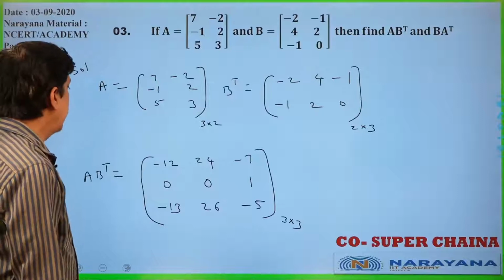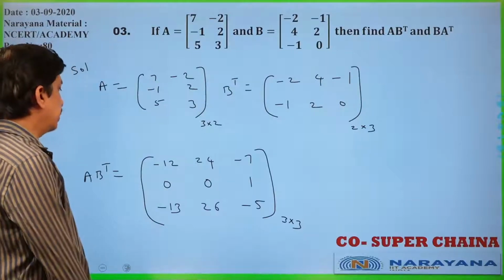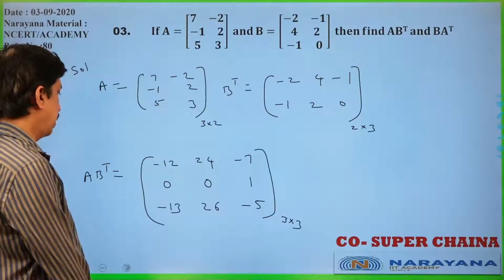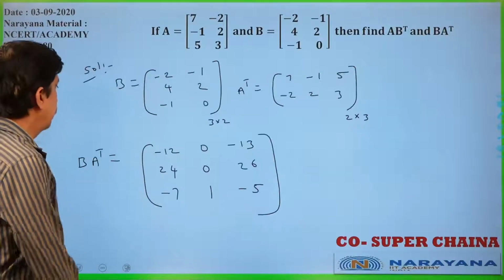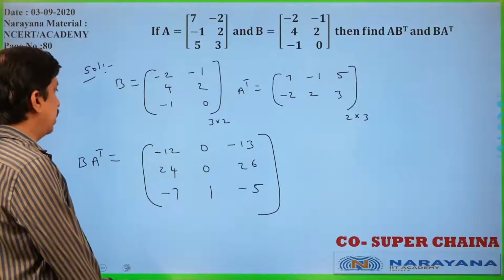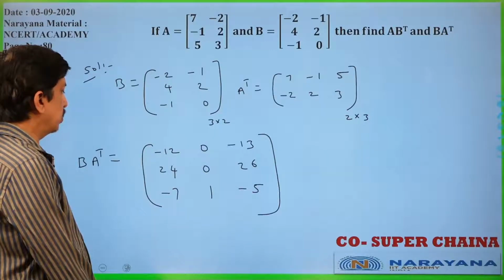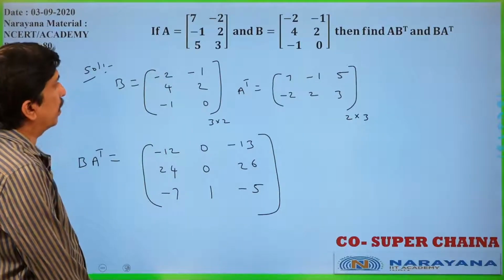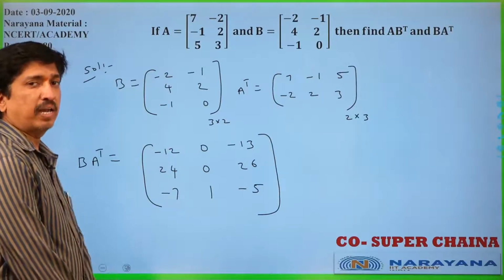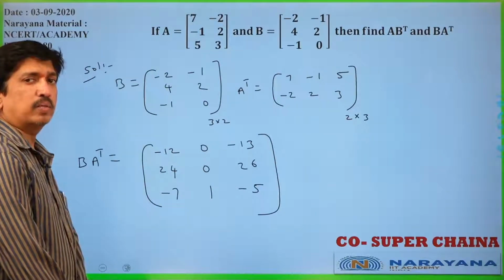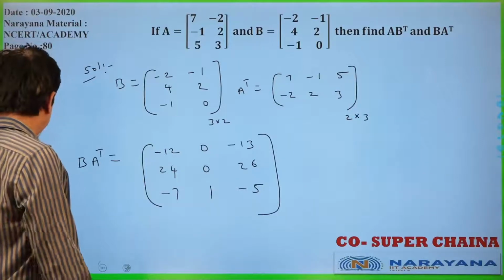Just you observe that one. Previously, we got minus 12, 24, minus 7, 0, 0, 1, minus 13, 26, minus 5. Here, minus 12, 0, minus 13, 24, 0, 26, minus 7, 1, minus 5. AB transpose and BA transpose we find like that one. Is it clear? Let us move to the next question.